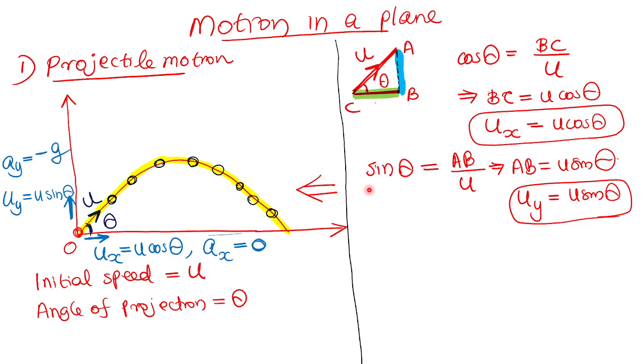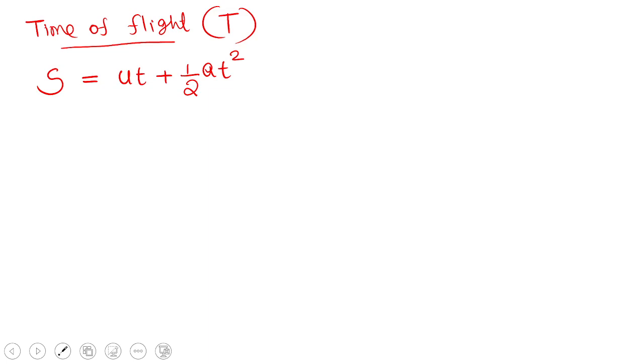If the light is coming in this direction, there will be a shadow on the y-axis. So I am talking about the motion of the shadow along the y-axis. Anyway, S equals ut plus half at square. I am talking about the displacement along the y-axis, the displacement of the vertical shadow. Sy means the displacement covered along the y-axis. If I put y here as a suffix, I have to put y here also.